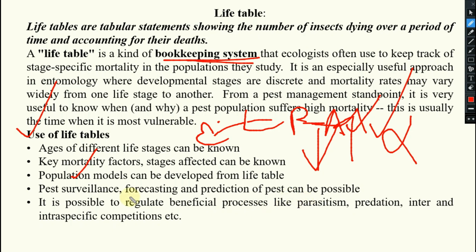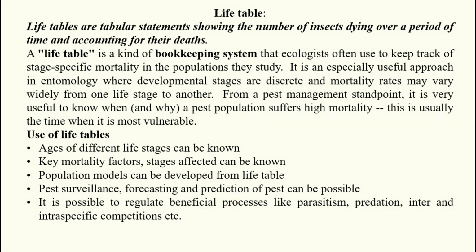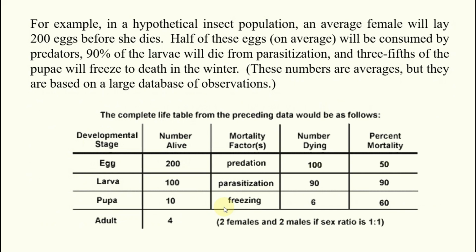It is possible to regulate beneficial processes like parasitism, predation, inter and intraspecific competition. If they are there, that is what? Reducing your pest population. So definitely agricultural production will be more. So you see, this is your life table. For example, in a hypothetical insect population, an average female will lay 200 eggs. So egg stage, how many eggs laid? 200. Suppose in this 200, predation happened.